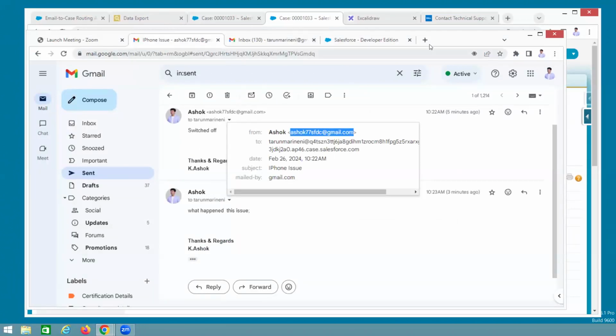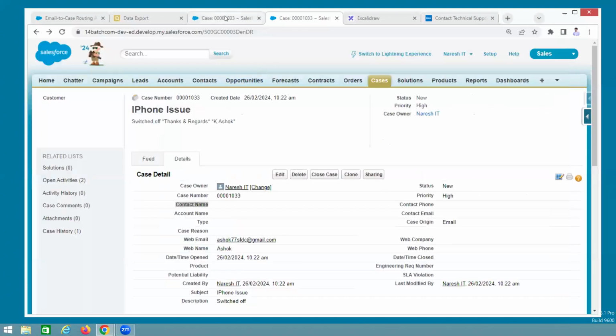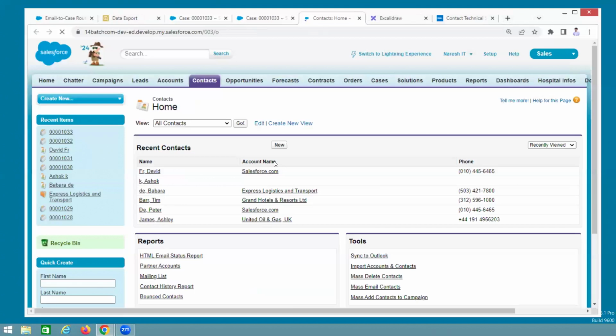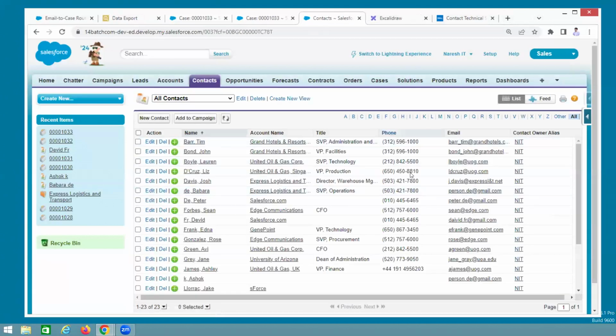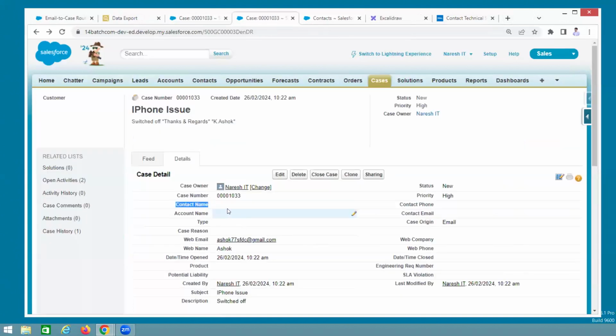Guys, these all are a little bit advanced, but it is real time. Go to contacts. Where is the contacts? This is the contacts. Within the contacts, is Ashok 77 SFDC there or not? Checking the mail address. See? Control F, Control V. Is it there? No. That means the person is not there. The person not being there is the reason the contact is empty.